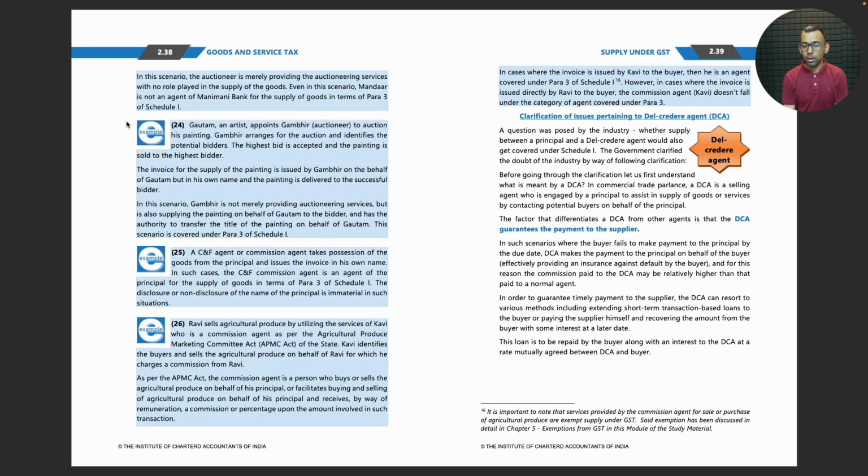And for this reason, the commission paid to the DCA may be relatively higher than that paid to a normal agent. In order to guarantee timely payment to the supplier, the DCA can resort to various methods, including extending short term transaction based loans to the buyer or paying the supplier himself and recovering the amount from the buyer with some interest at a later date. This loan is to be repaid by the buyer along with an interest to the DCA at a rate mutually agreed between DCA and the buyer.